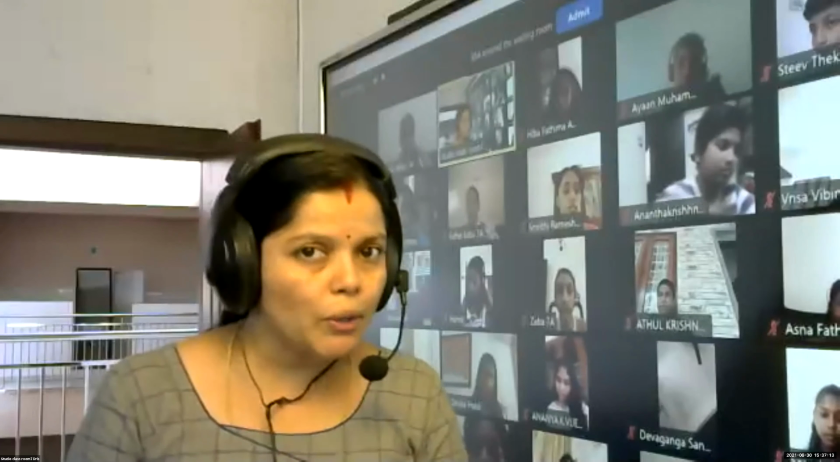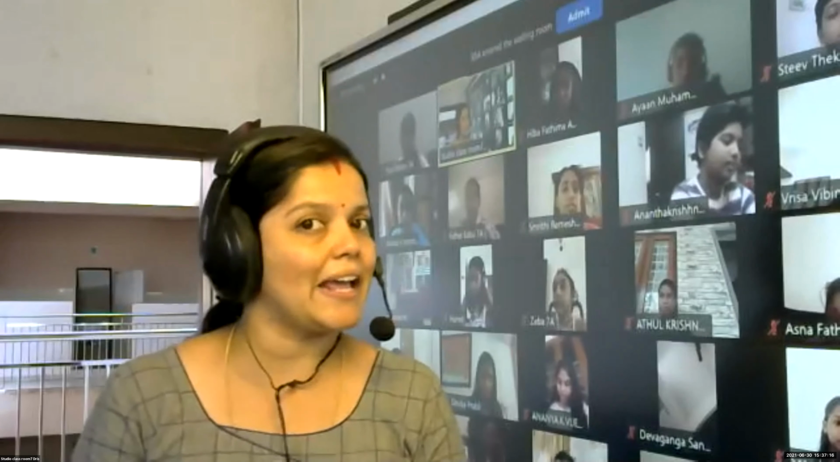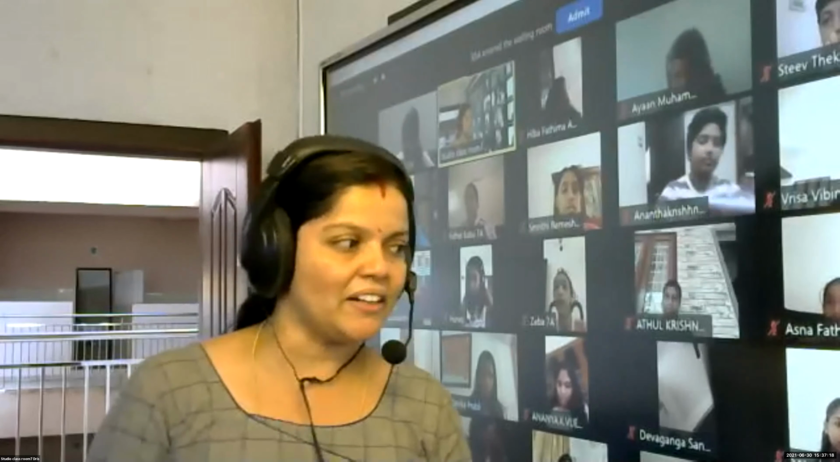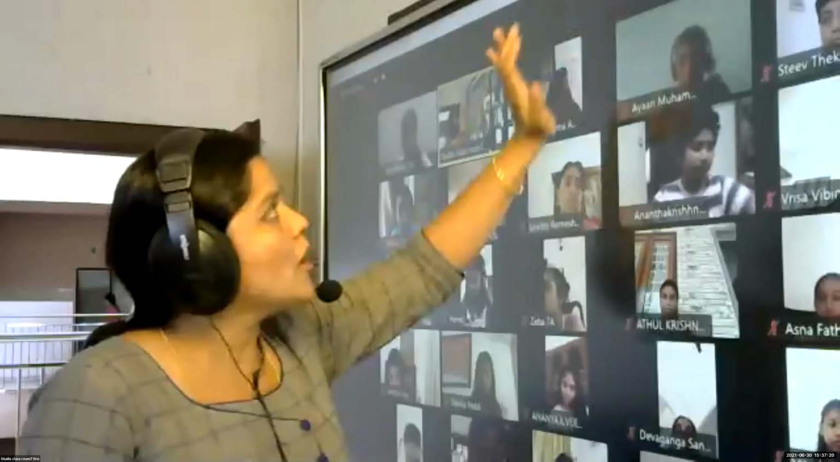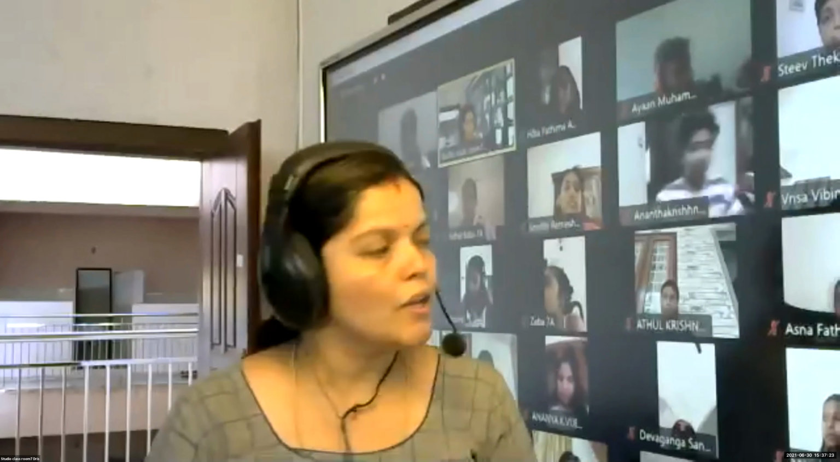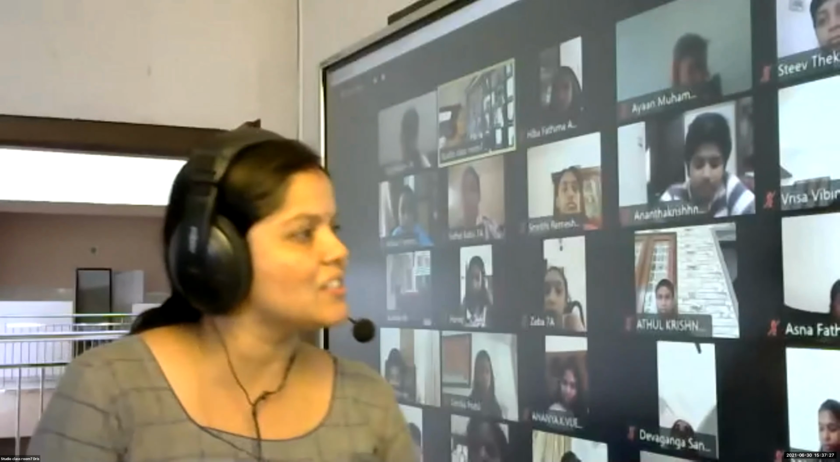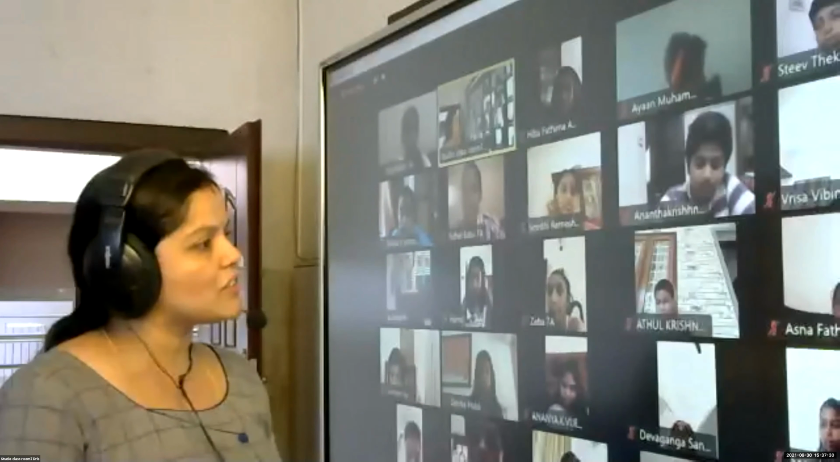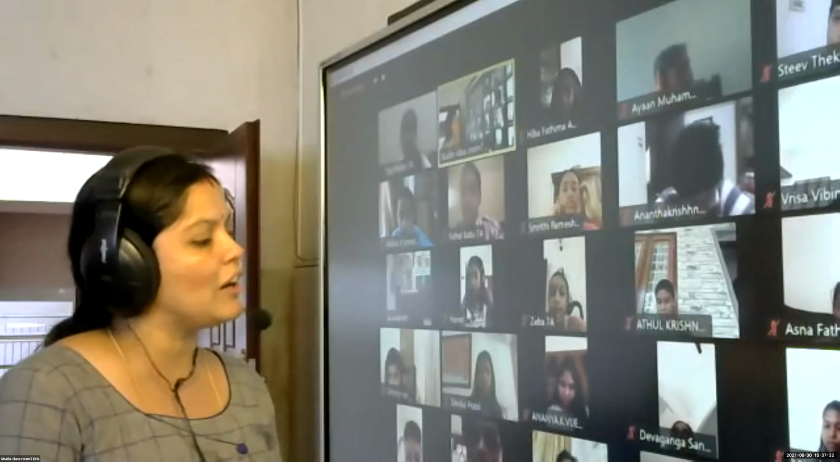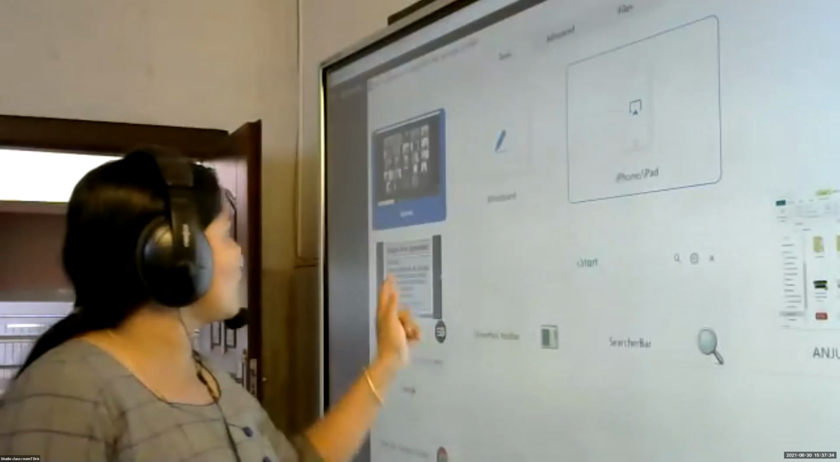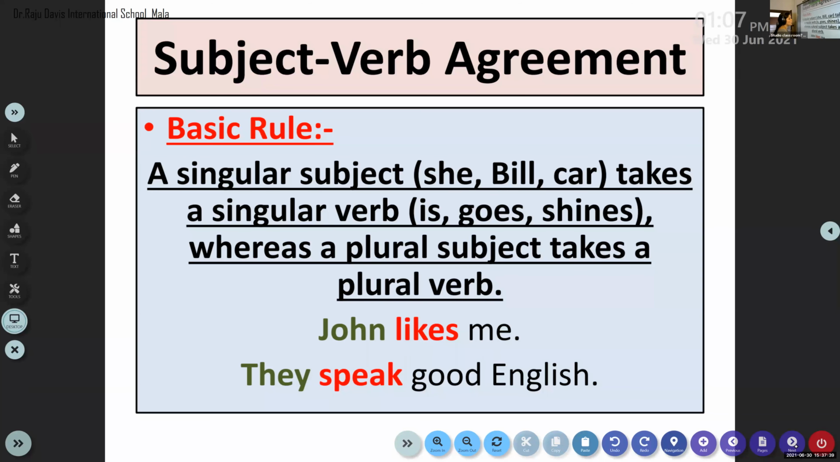To change a verb into its singular form, you have to add s, es, or ies at the end. At the same time, if the subject is plural in form, like Asna Fatima and Hiba Fatima, two different persons, a plural subject, then you need to use a plural verb. The most important rule that you should always remember: a singular subject takes a singular verb, whereas a plural subject takes a plural verb.